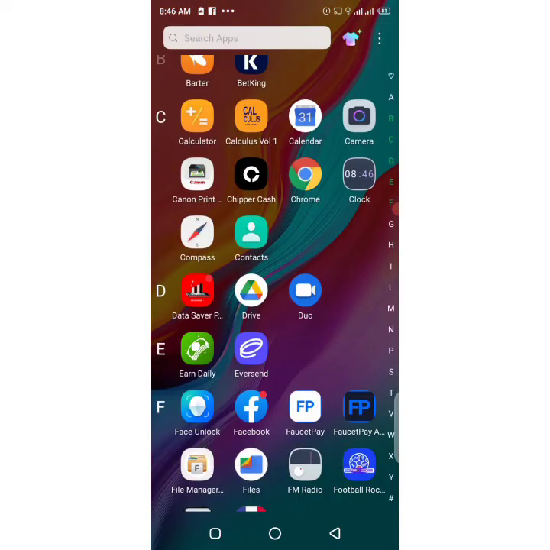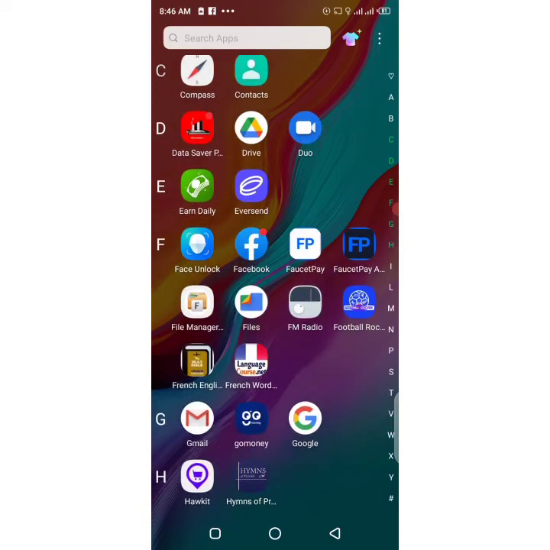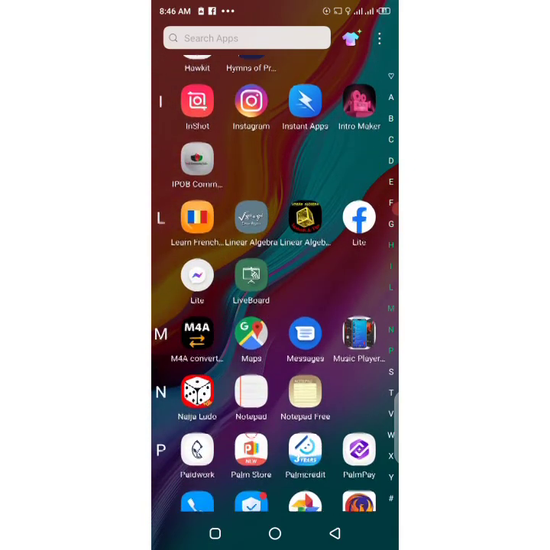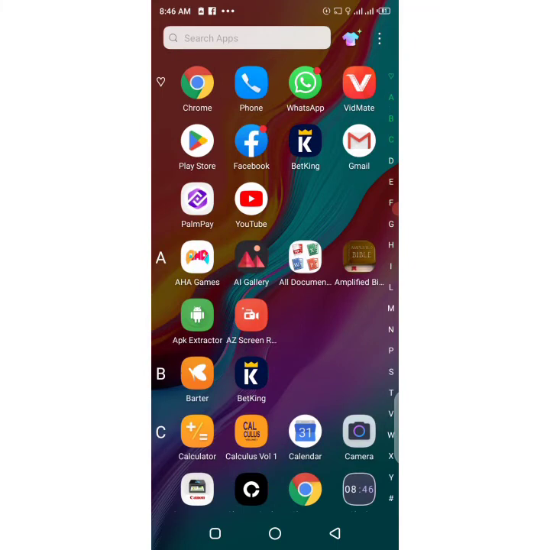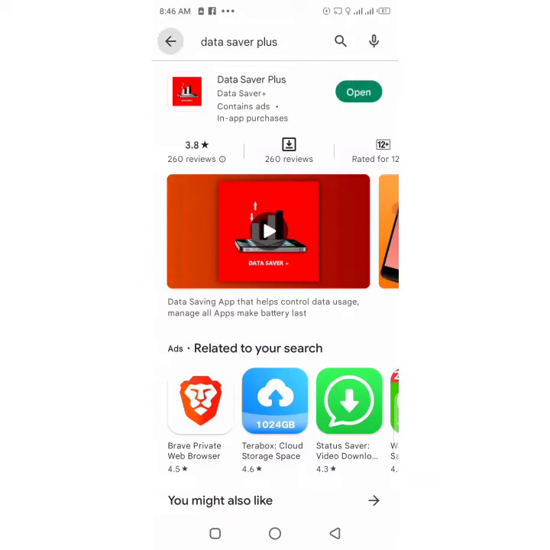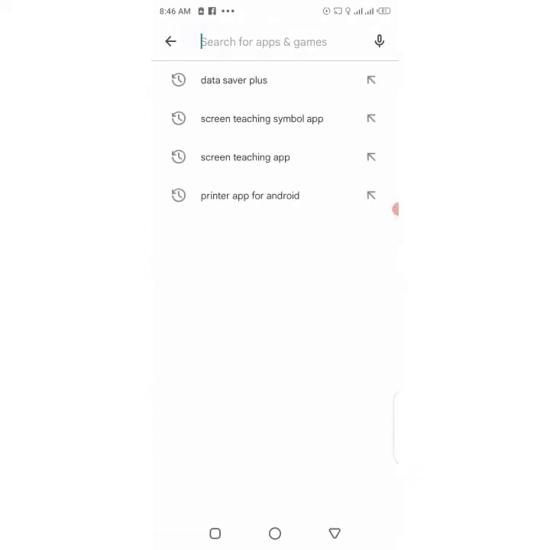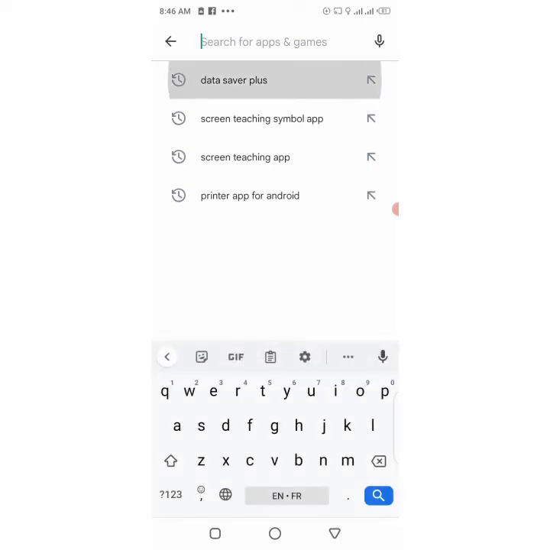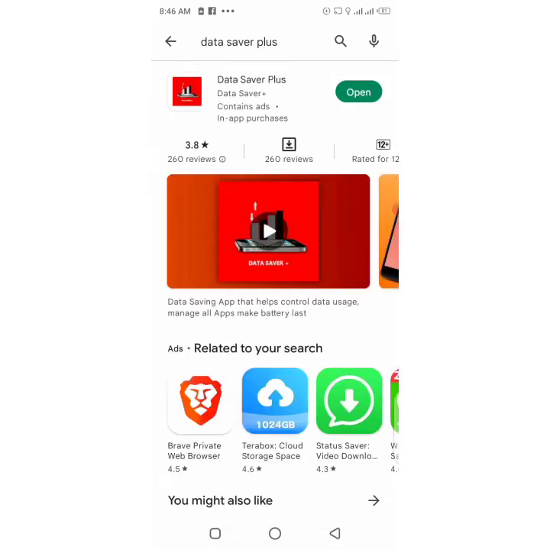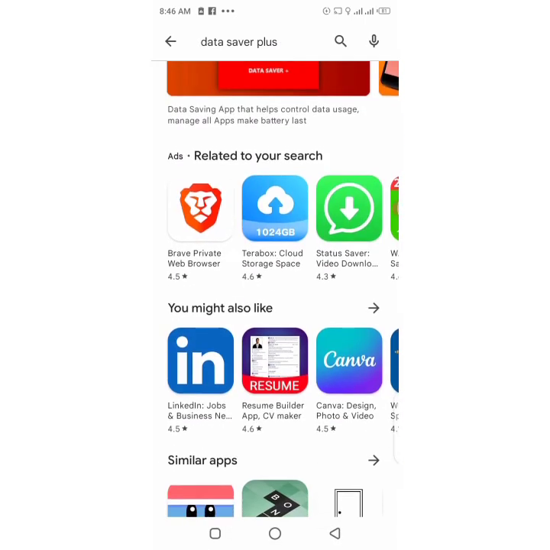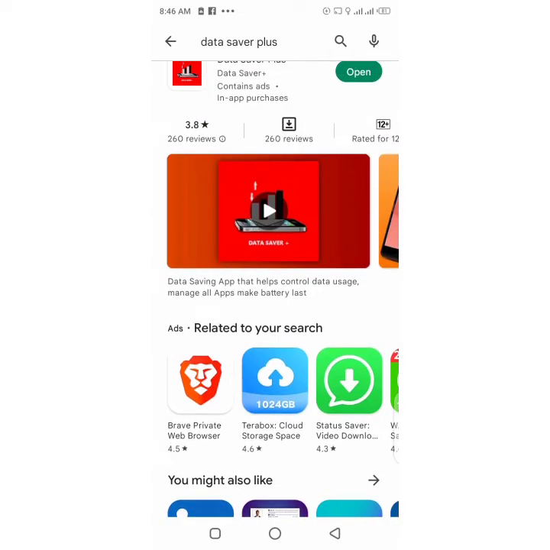Data Saving Plus. You move to your Play Store like this. You type Data Saving Plus. Look at it. It has opened.